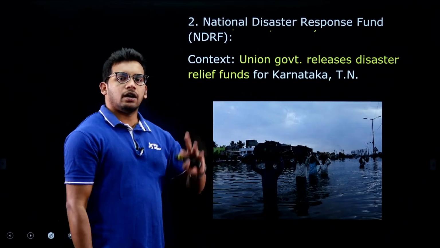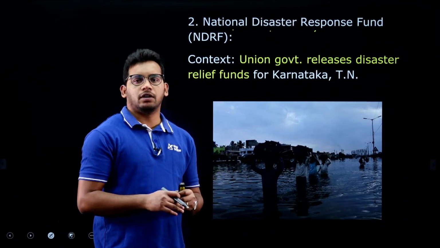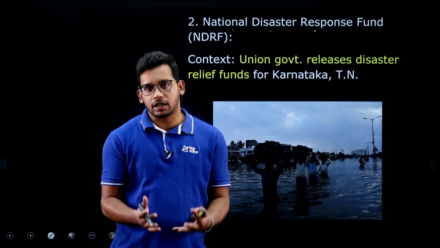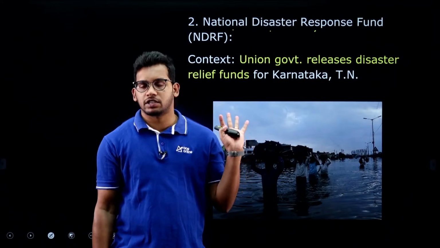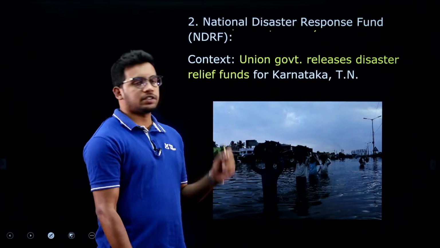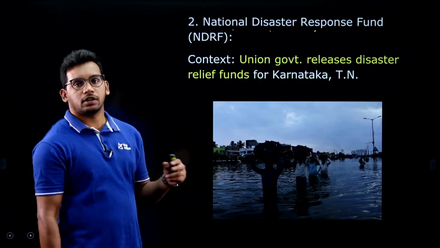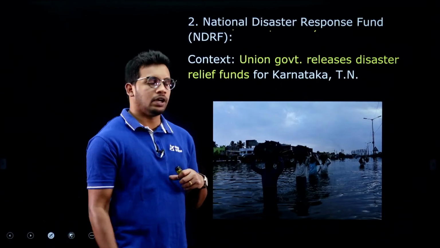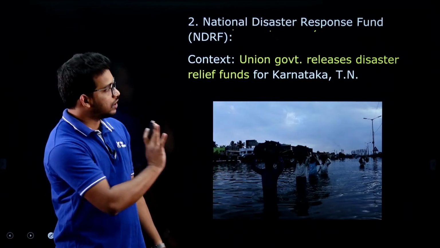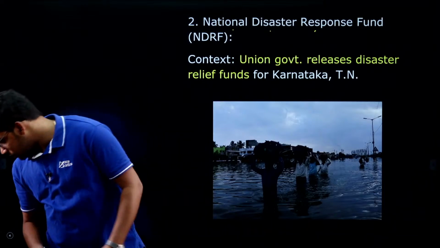So, Karnataka and some states faced disasters a few months back, and they asked the central government to release the funds, national disaster funds, right, but the center was not able to release them. That is why there was an issue, and recently after Karnataka approached the Supreme Court, the union government has released the funds, right. So, this is why we are taking this article.